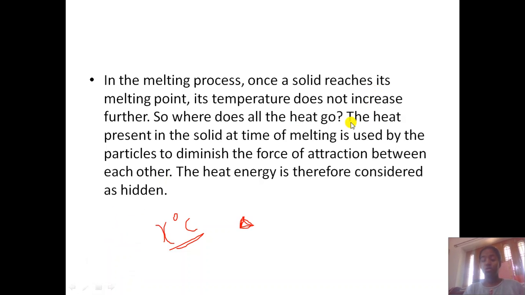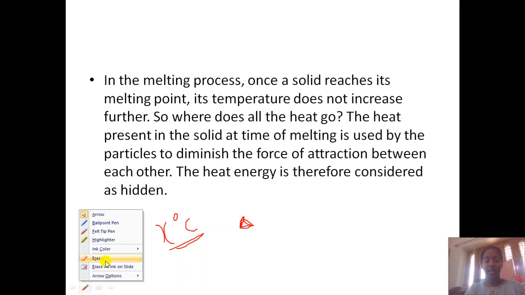That's the question. Scientists have given us the answer: the heat which is present in the solid at the time of melting is used by the particles to diminish the force of attraction between each other, and the heat energy is therefore considered hidden. So what is happening here?